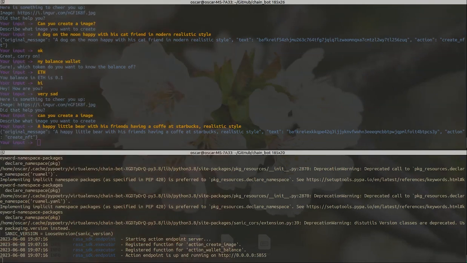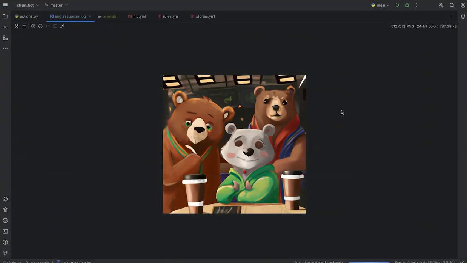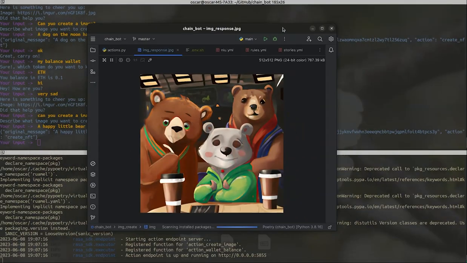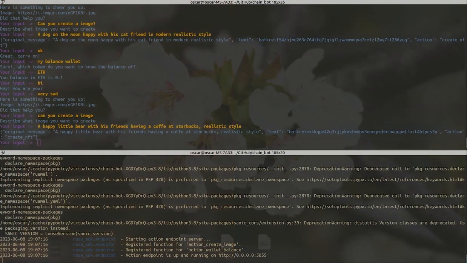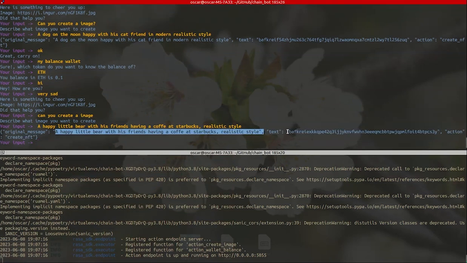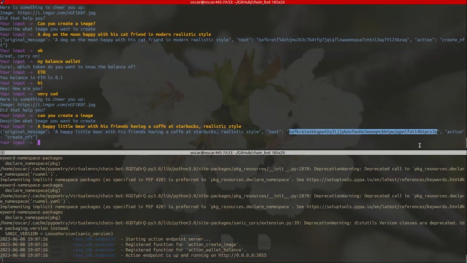Now we have the generated image. Let's take a look at it. This was the image generated by artificial intelligence of a little bear having coffee with his friends. And apart from that, here I have the original message, the text, and this variable brings me the CID and tells me that the action is to create an NFT.